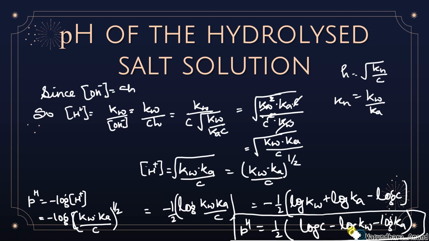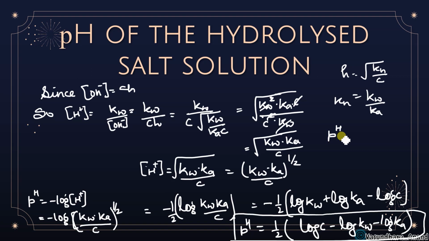Clear, children? Okay. So this can also be done in another way. We can also do it in the form of pKw, so that is a different thing. If you know this, you can do that one also. Okay, so I'm just writing the simple formula for that. In pKw form, in terms of Ka, how will we write it?